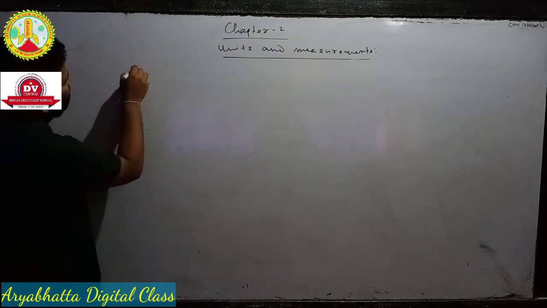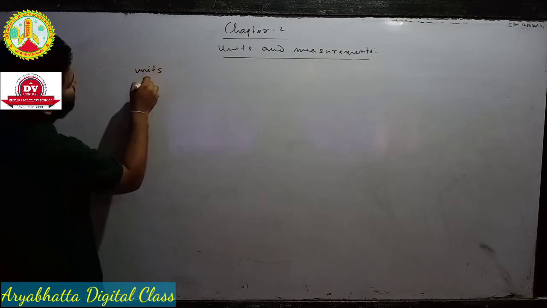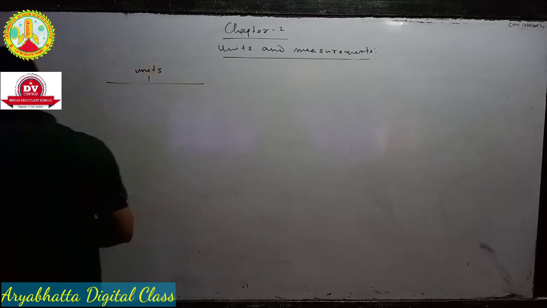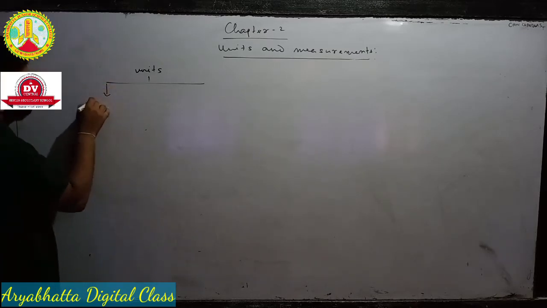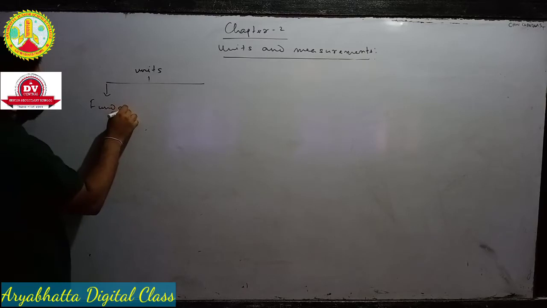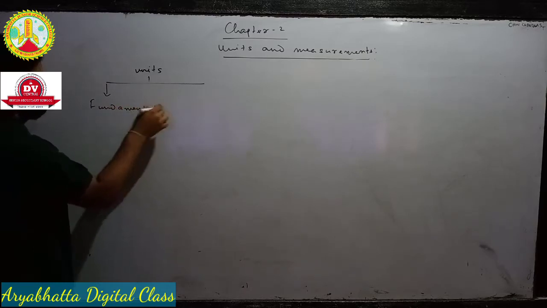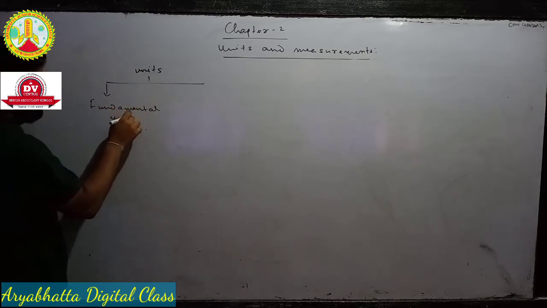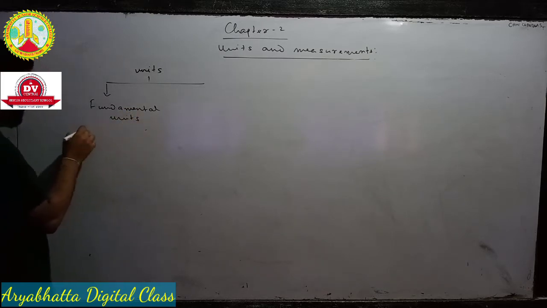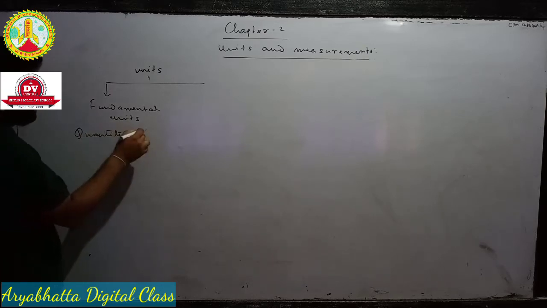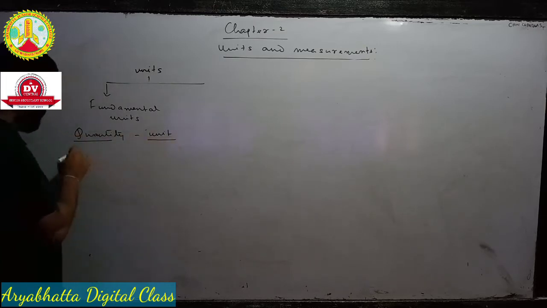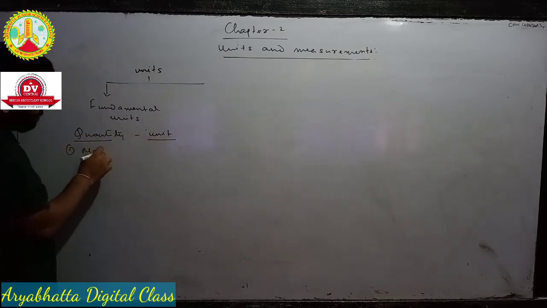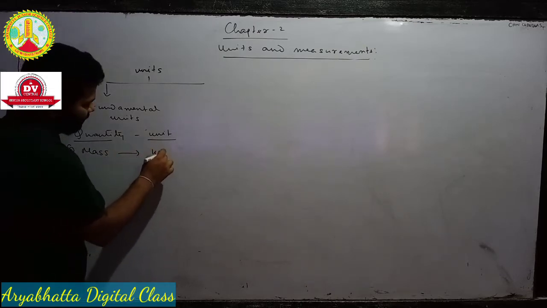Okay, so units, as I said, will be of two types. One is fundamental, which I have already given you. So how many fundamental units are there in this system? I will write here quantity. These are fundamental quantities, and the units that represent fundamental quantity are known as fundamental units. So the first one will be mass. What is the unit of mass? The unit of mass is kg.